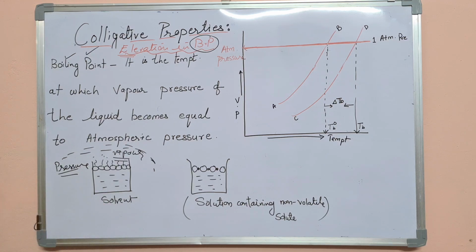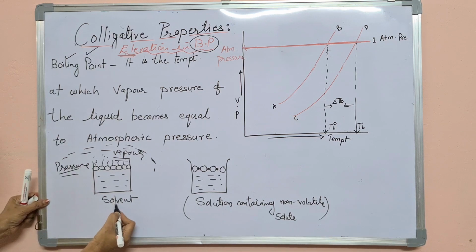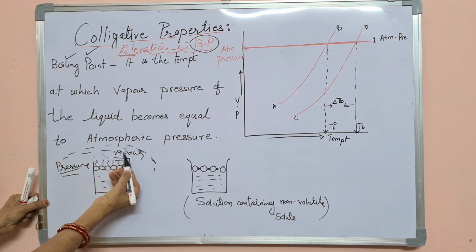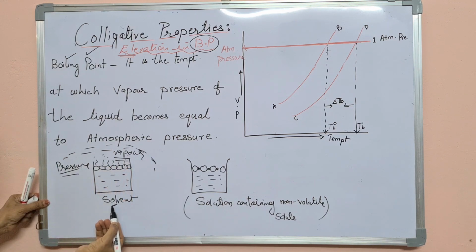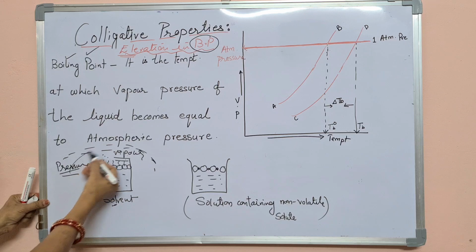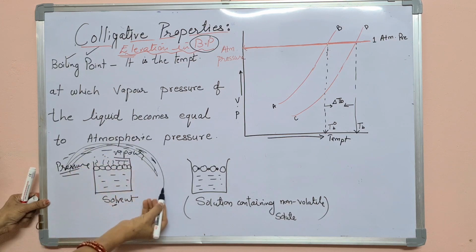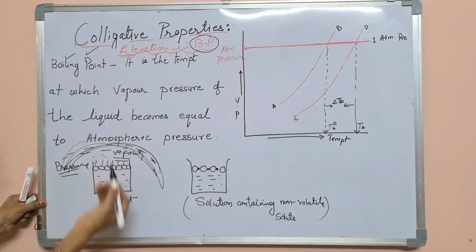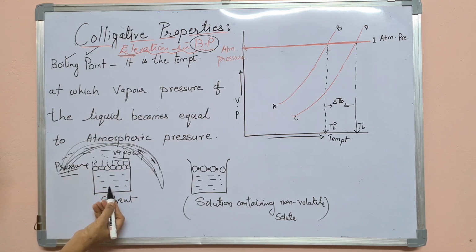So let's listen in the English also. When the pressure of the solvent vapors on heating becomes equals to the atmospheric pressure, अगर एटमॉस्फेयर में जितना प्रेशर है becomes equals to the atmospheric pressure, then this liquid starts boiling. Okay, fine.